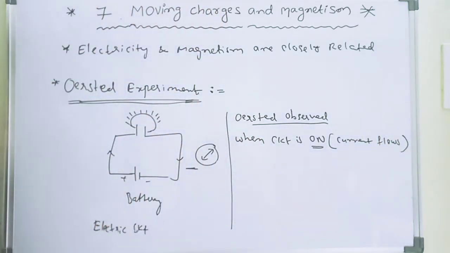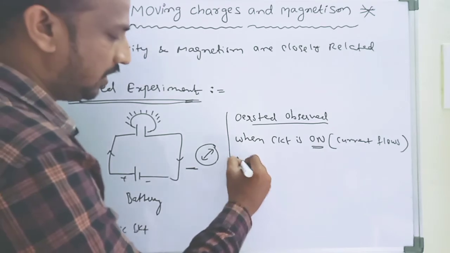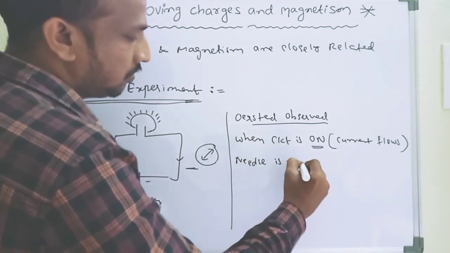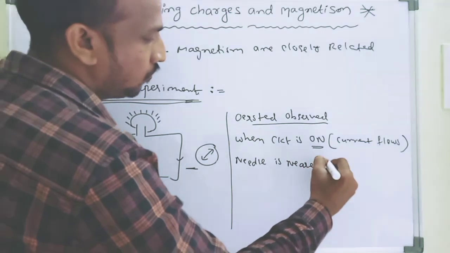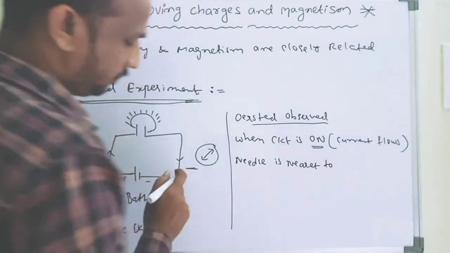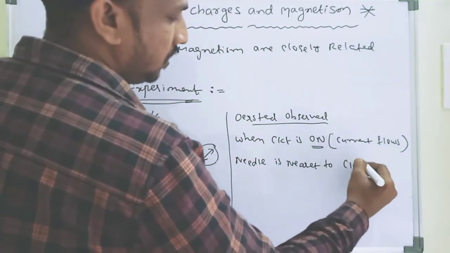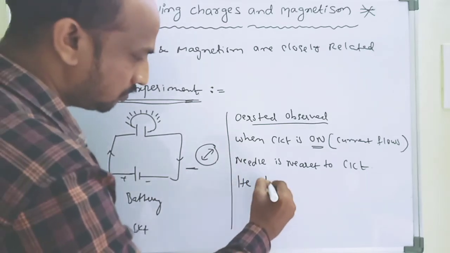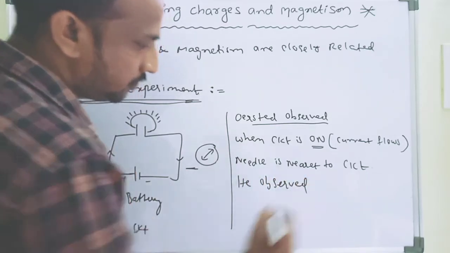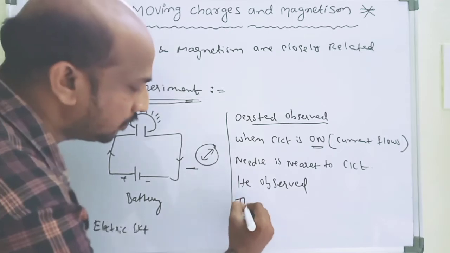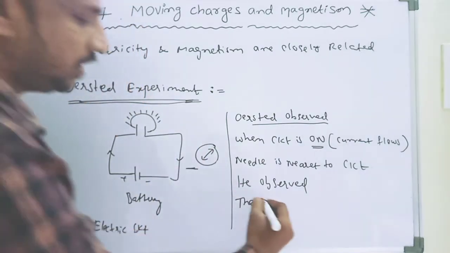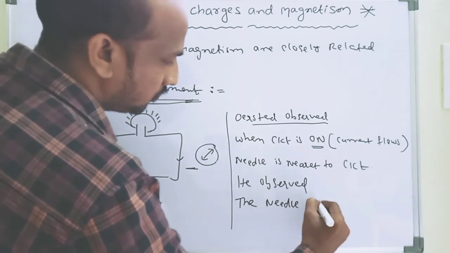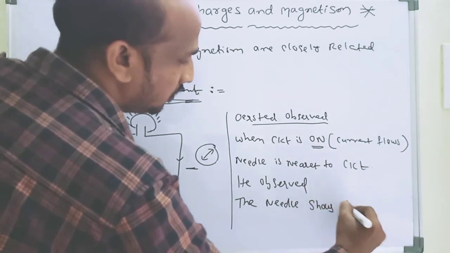When the circuit is on and the needle is nearer to the circuit, he observed that the magnetic needle shows deflections.